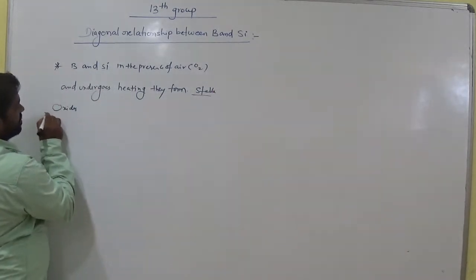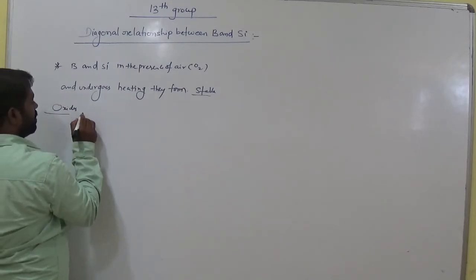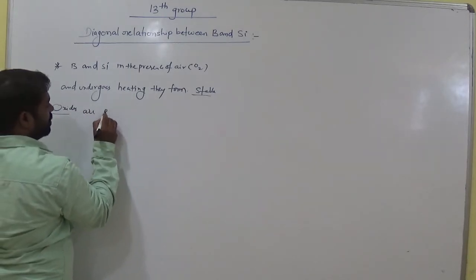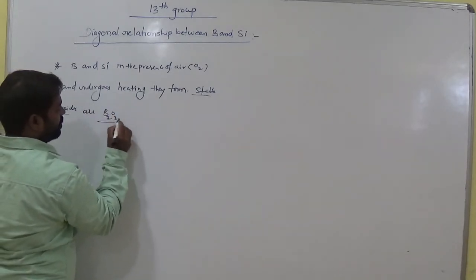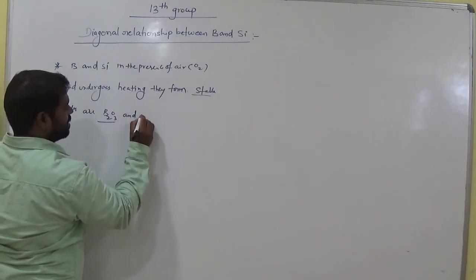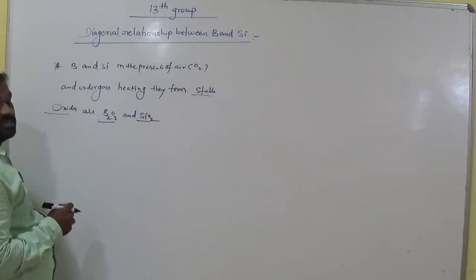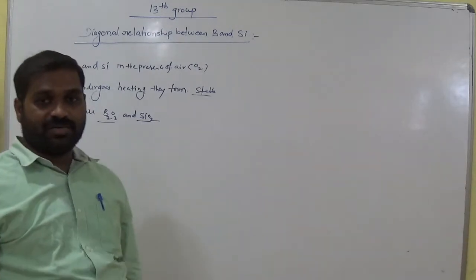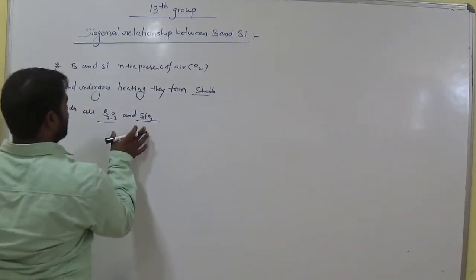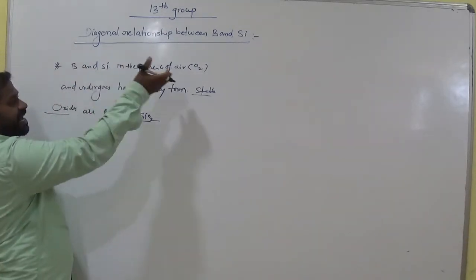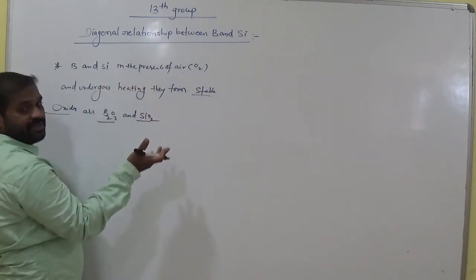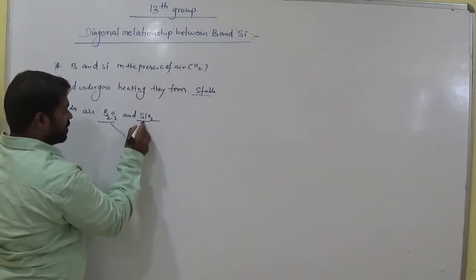The stable oxides are B2O3 and SiO2, silicon dioxide and boric anhydride or boron trioxide. These types of oxides are formed when boron and silicon interact with oxygen and undergo heating. So these are stable oxides.